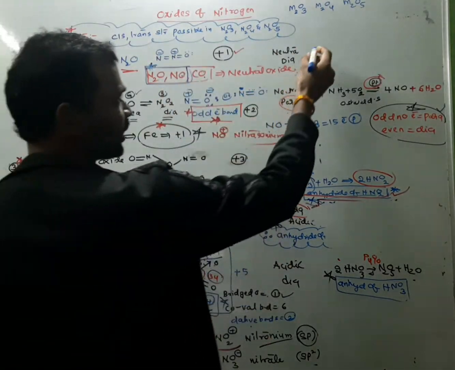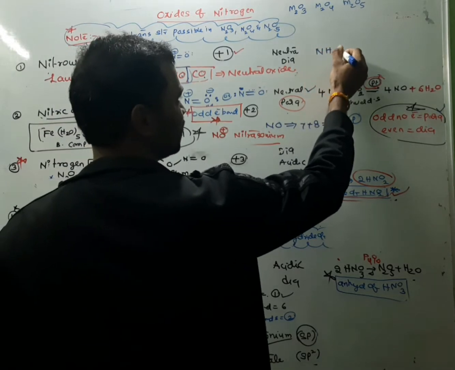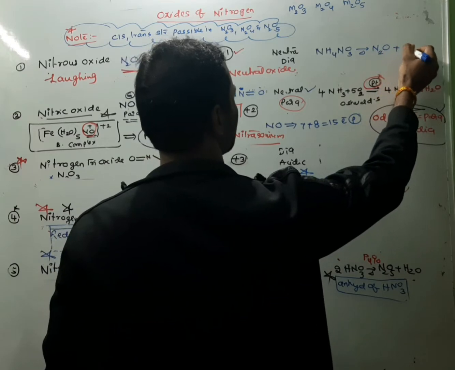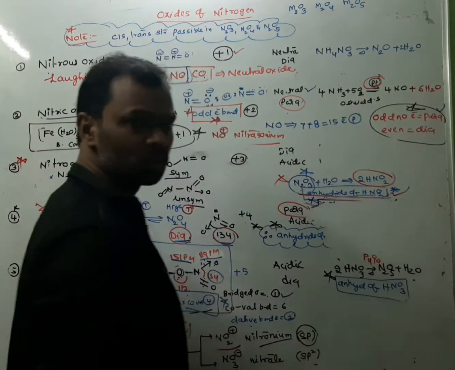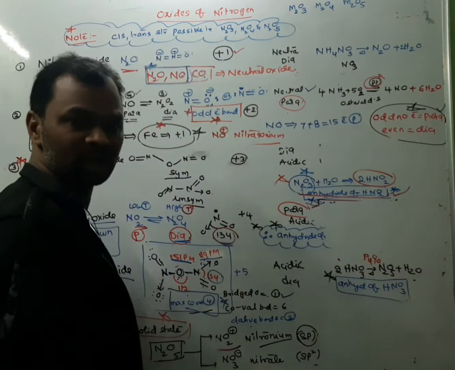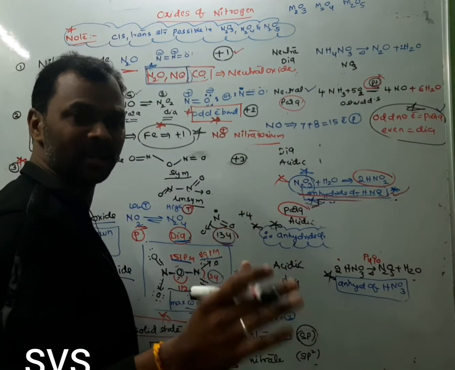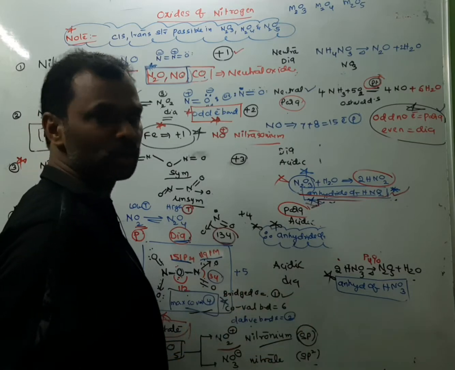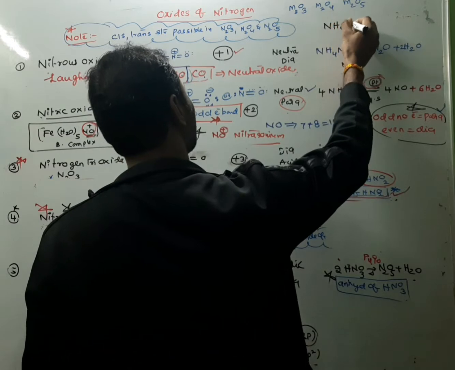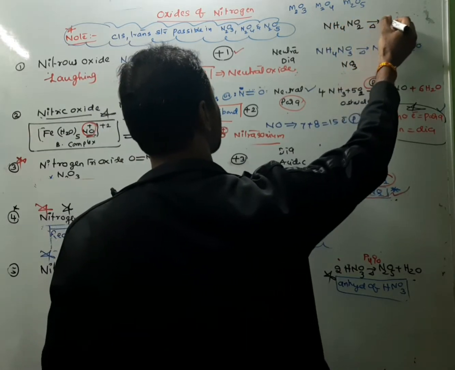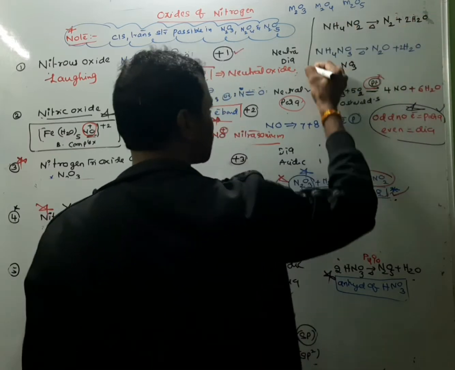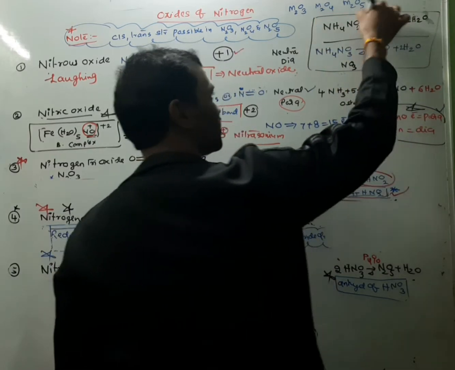Preparation is very important. Ammonium nitrate, on heating, we are getting laughing gas plus water. Most important question: generally ammonium salts will give nitrogen, but ammonium nitrate is giving nitrous oxide. If you take ammonium nitrite, very important question, we are getting nitrogen plus 2 water. So these two are very important, my dear children.